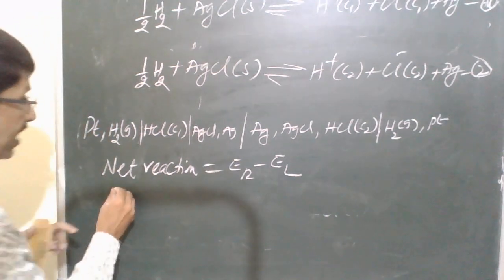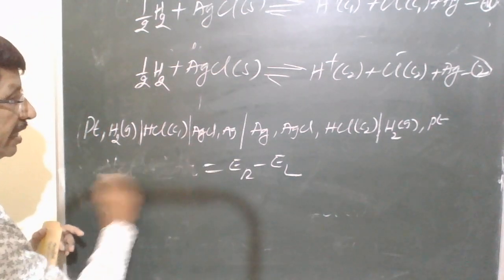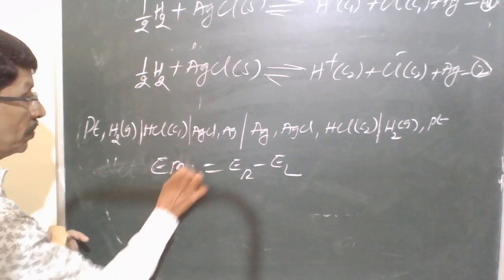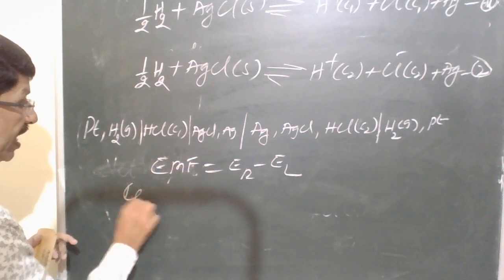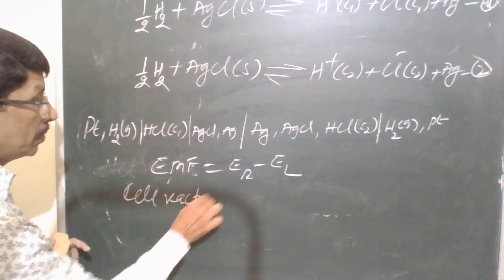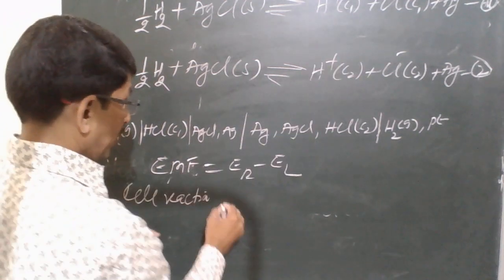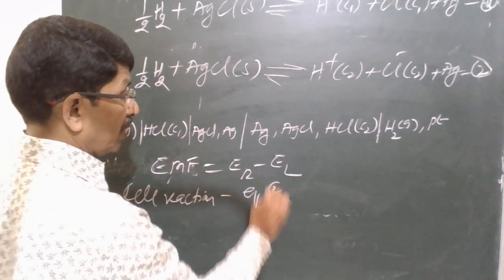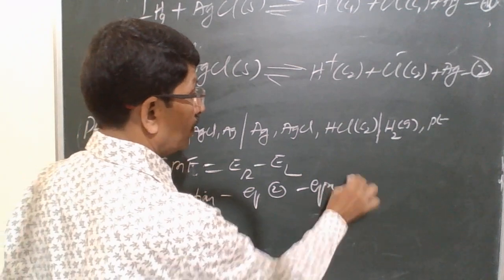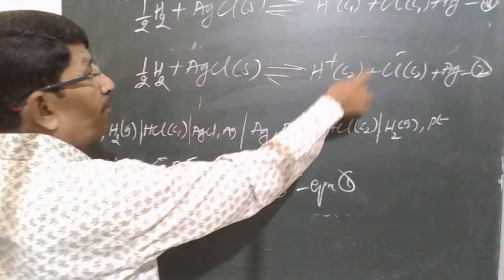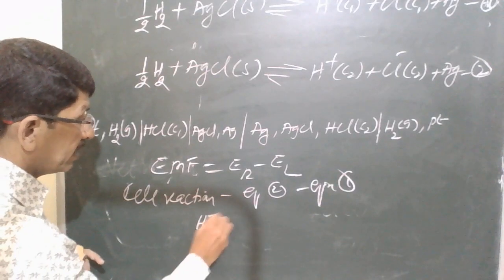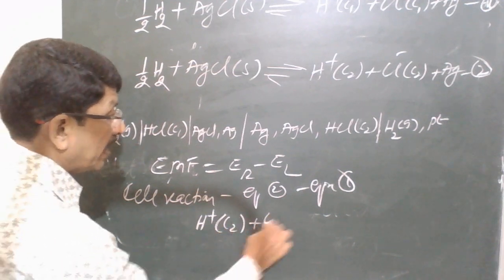And what will be the net reaction? This is EMF. And what is the cell reaction here? So equation 2 minus equation 1. If you subtract this from this, you can try that.